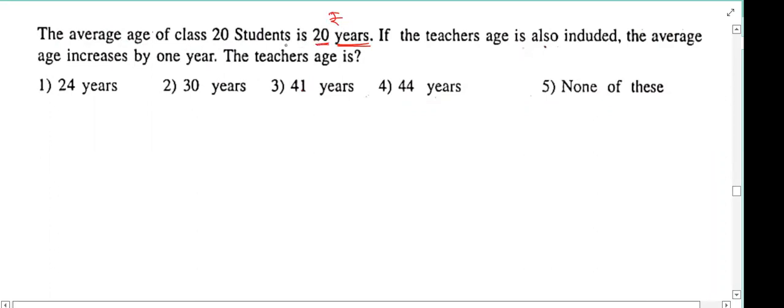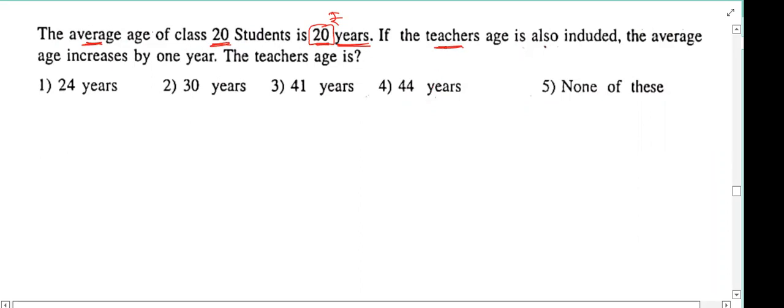Okay. Initially, how many students are there? 20. And each student has how much amount? 20 rupees. So average is given, means each person. Average is nothing but per head. For every person, it is 20 rupees. Okay. Now who is entering this group? Teacher is entering this group.